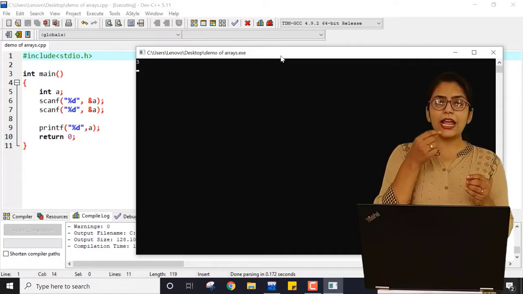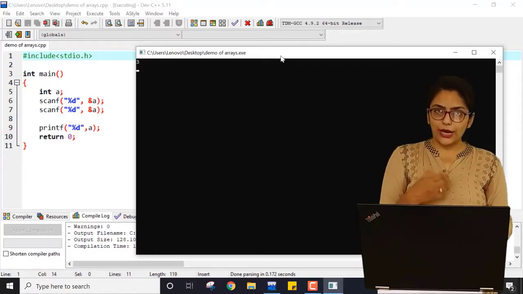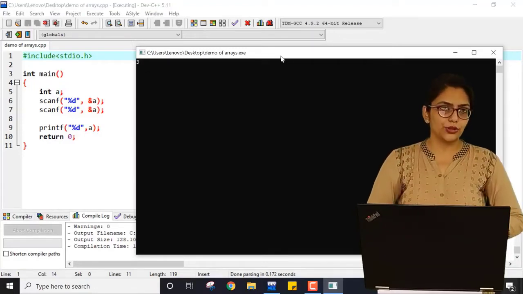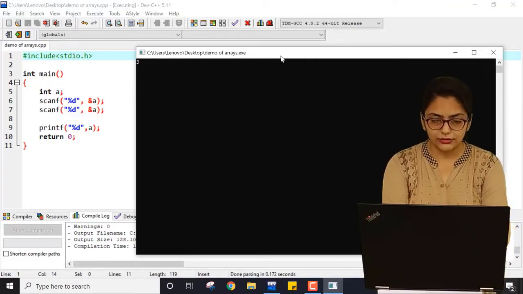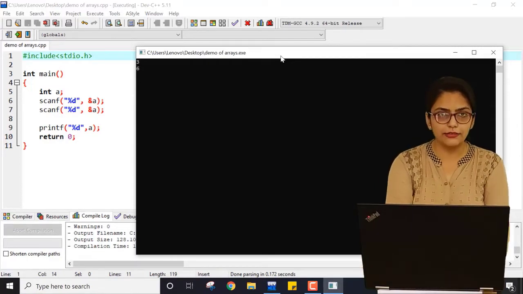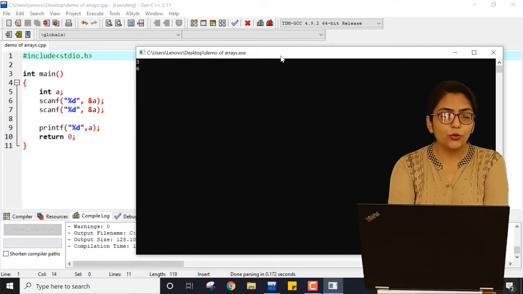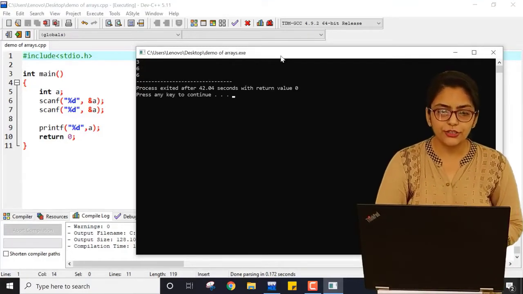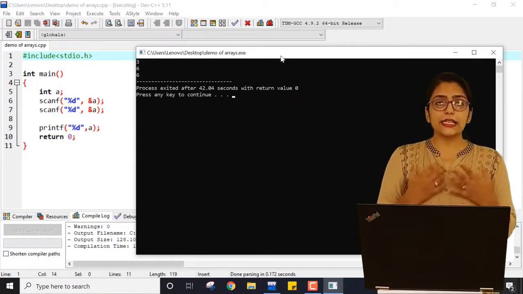But as I have used scanf again, it is asking me to add another value to A, because as I told you I want to add multiple values to it. Will that happen over here or not? That we will see later. So again I am entering 6. Now I hit enter, then printf will be executed. That will print the value inside A, the latest and last value of it. You can see over here that 6 is printed.